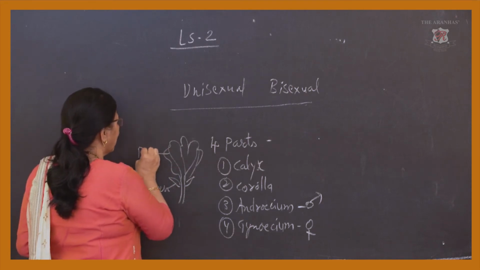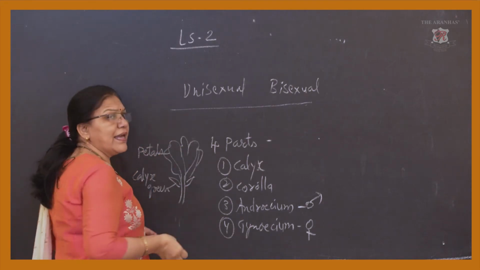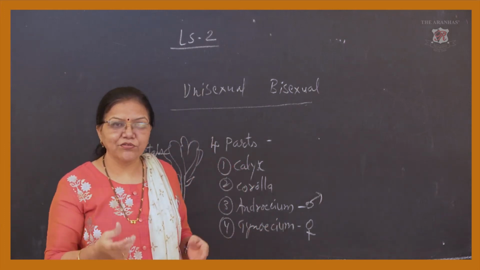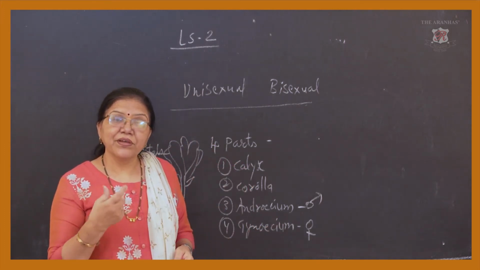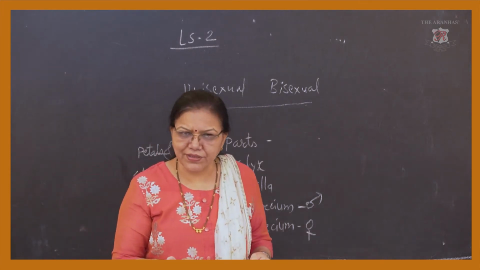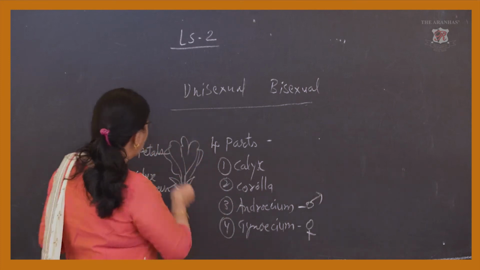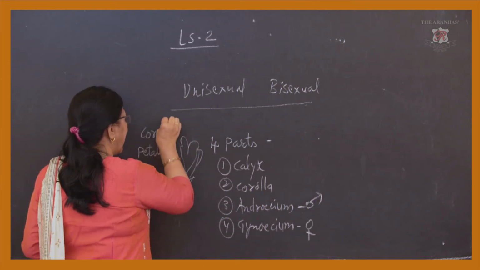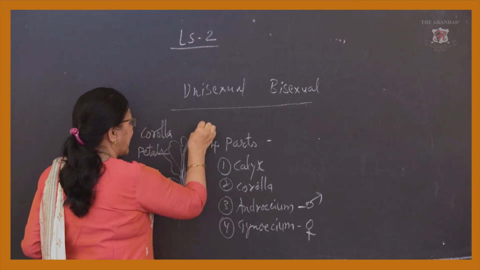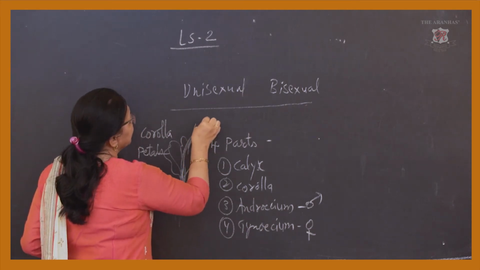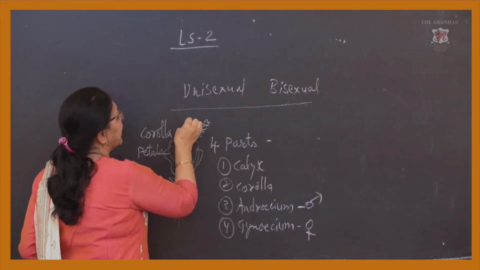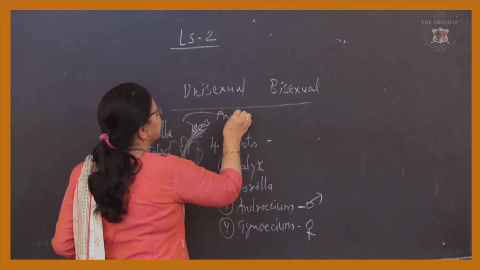Then we come to the petals. Every flower has petals, of different types; some are white. In China rose nowadays we have orange, pink, white, and generally red petals, and that is called the corolla. Why they are important, we'll see afterwards. And here in between in the China rose, this type of structure we find, that is called the androecium.